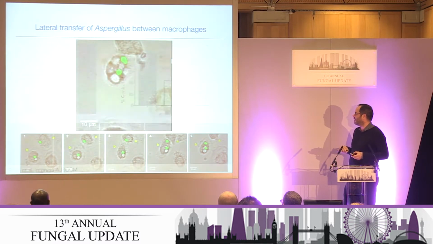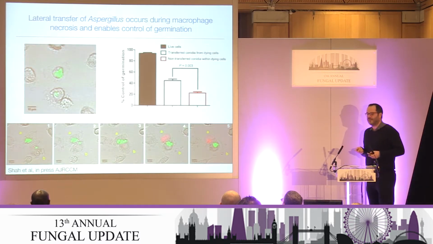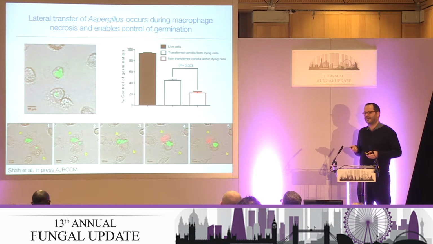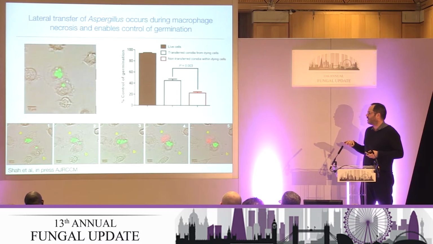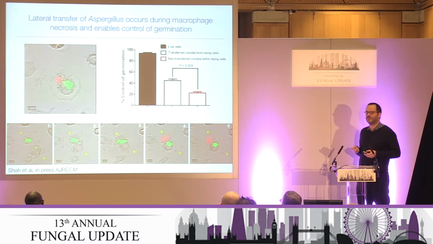Lateral transfer. Because the donor macrophage always seemed to stop moving after that occurred, we added in different compounds to work out if there was a cell death process occurring. And using propidium iodide, which marks cellular necrosis by DNA release, we were able to show that the donor macrophage always goes red after transfer, which is the propidium iodide binding to DNA being released during the necrotic event.